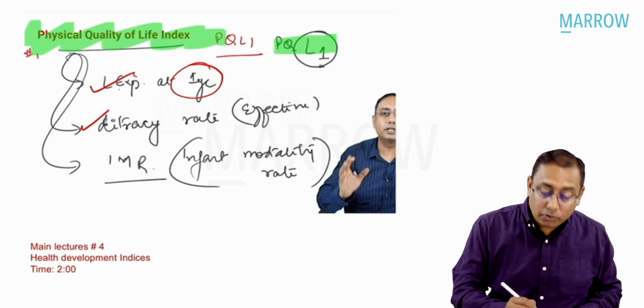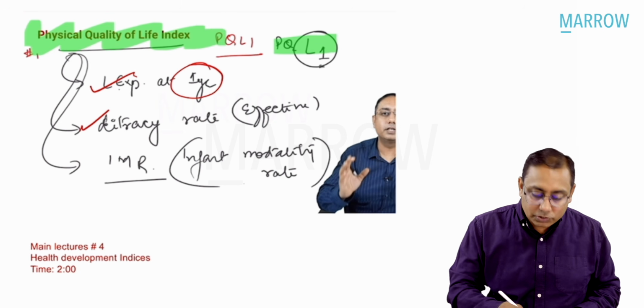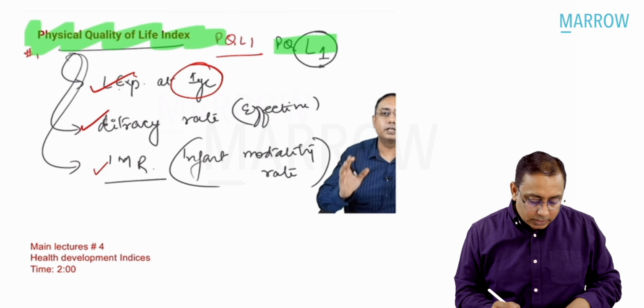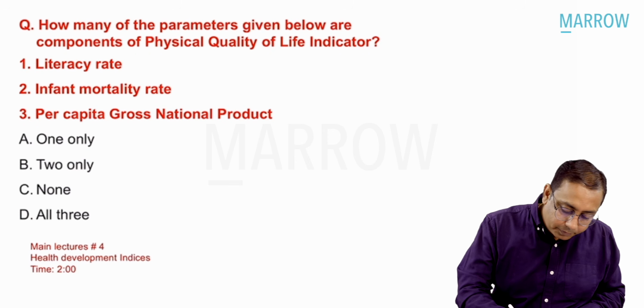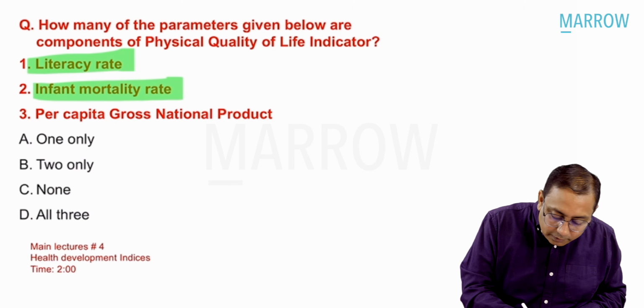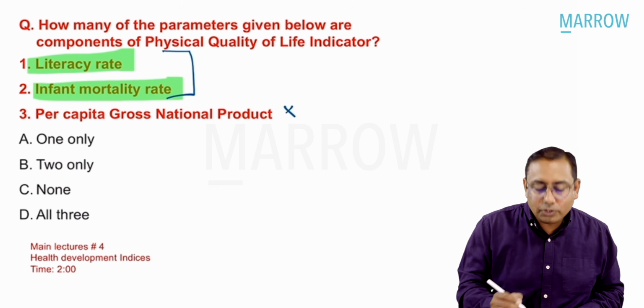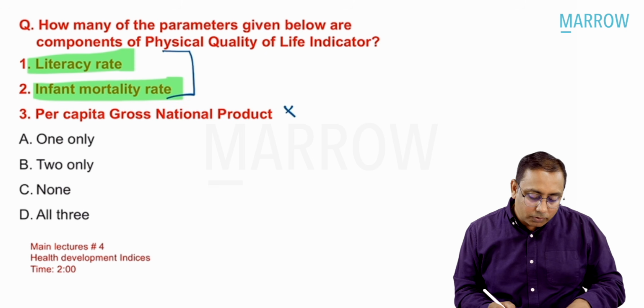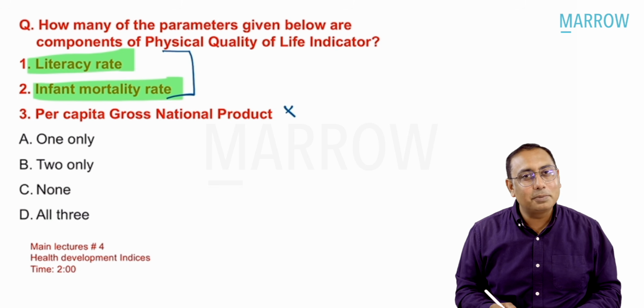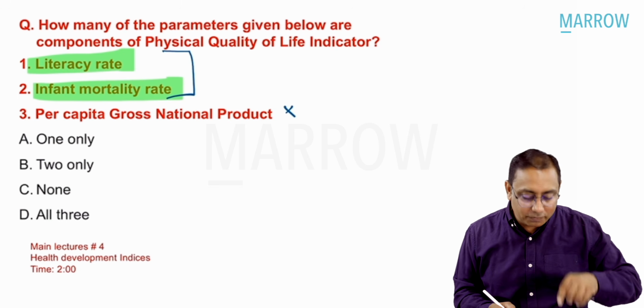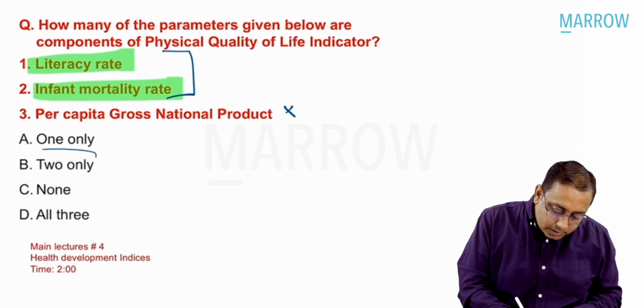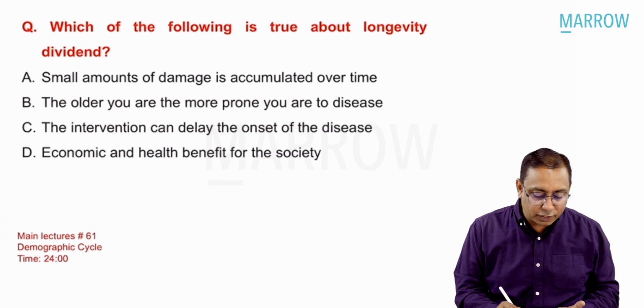It also talks about knowledge rate, that is the literacy rate. It also talks about infant mortality rate. So it does not talk about income. So it talks about literacy rate, correct. Infant mortality rate, it is correct. It talks about only 2 parameters. It does not talk about the gross national product or the per capita income. Per capita income, you remember, was taken in standard of living, that is HDI. So the best answer over here is 2 only are correct.